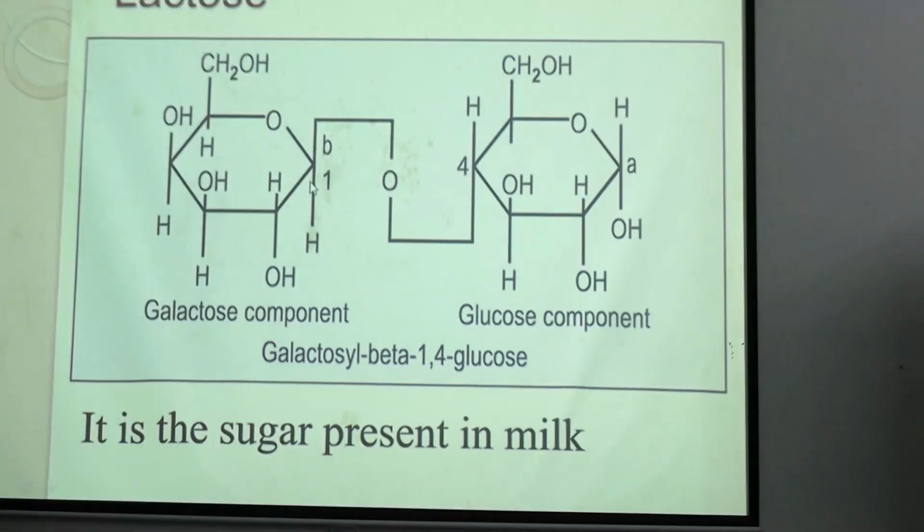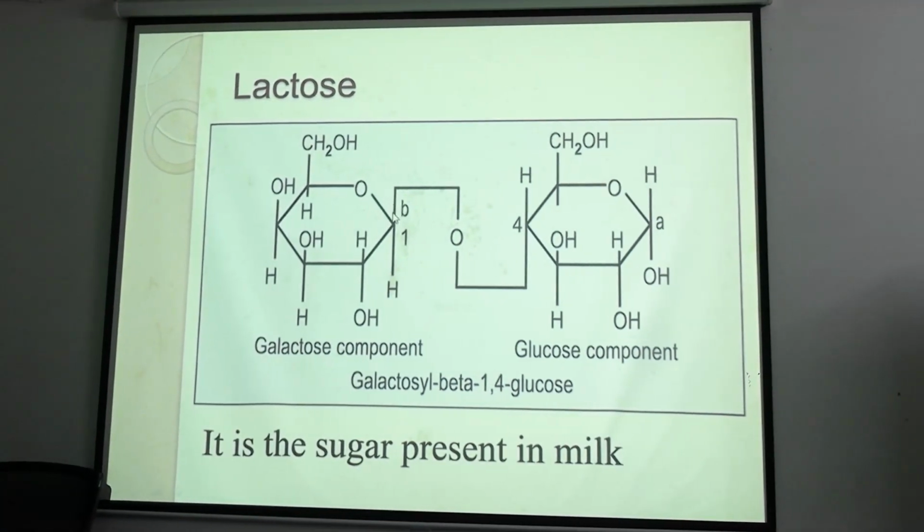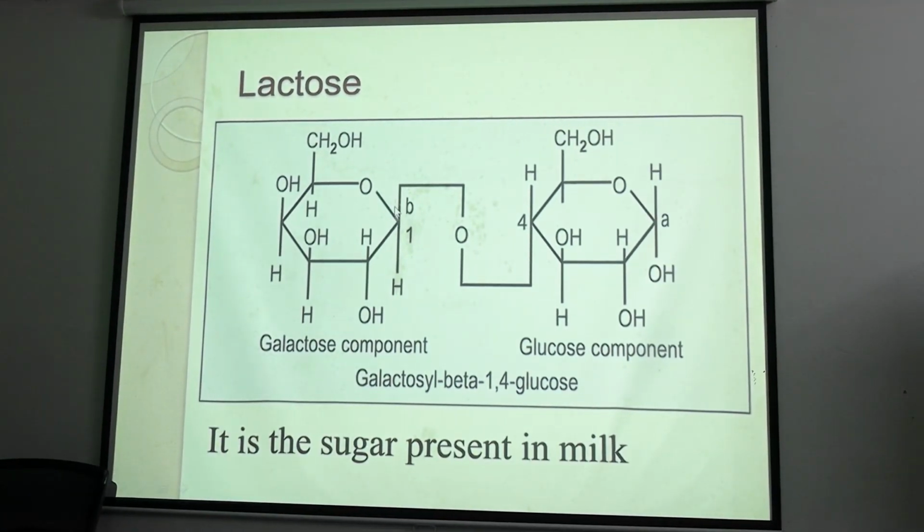Now lactose is the milk sugar. It is composed of beta galactose; see, the OH group was on the above plane. So this is beta galactose and glucose, joined by a beta 1,4 glycosidic bond.